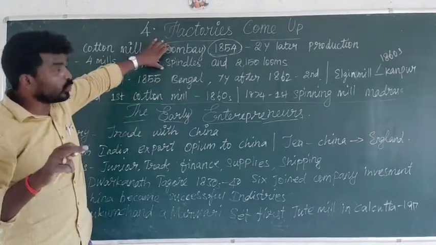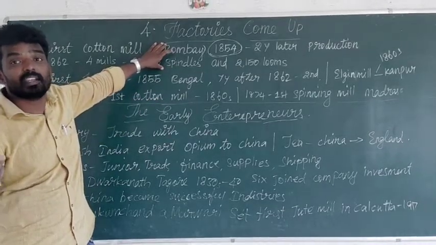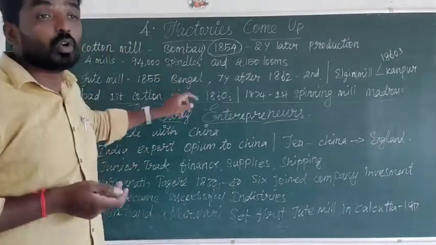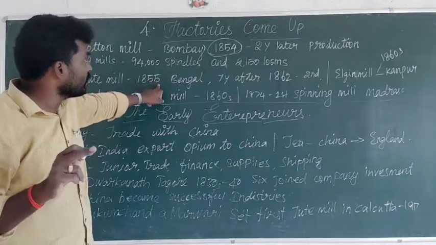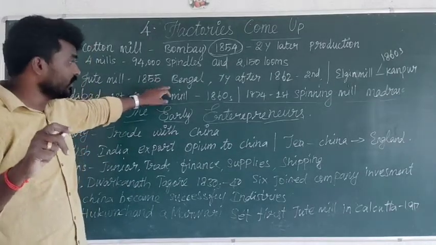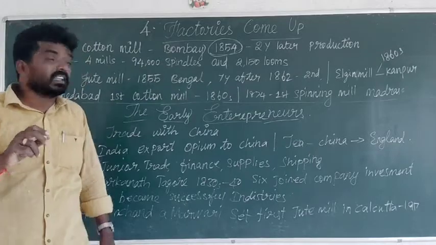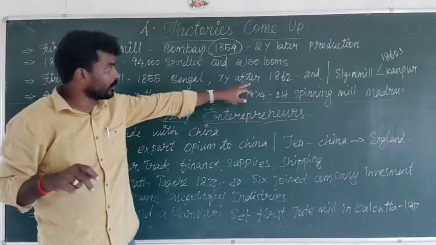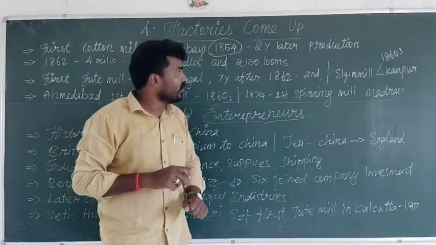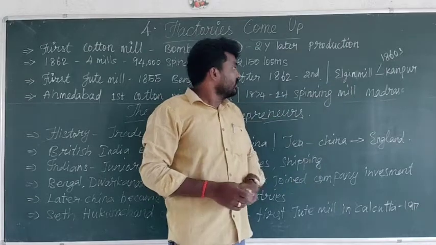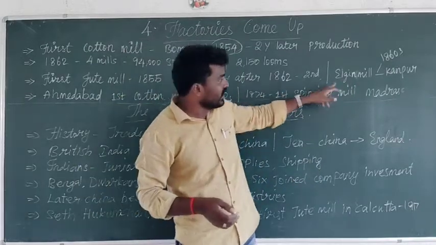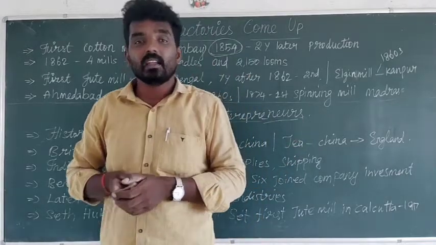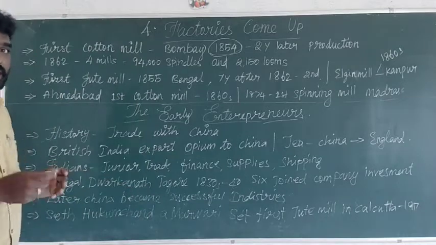First I explained about the cotton mill, and now I am explaining the jute mill. First jute mill in Bengal, 1855. Then seven years later, 1862: 55 plus 7 is 62. The Elgin mill was started in the 1860s in Kanpur. Can you understand this?